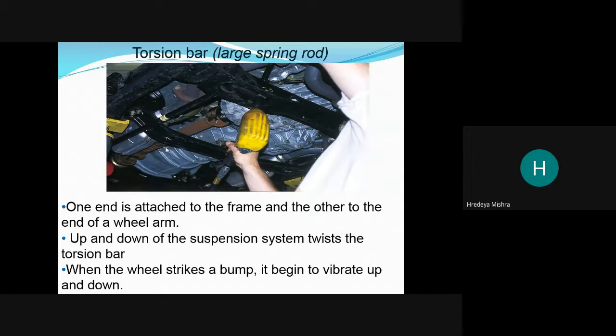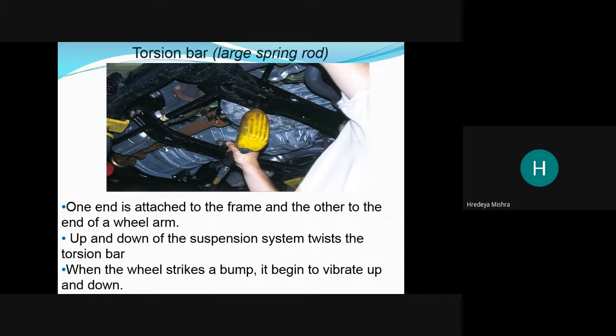The torsion bar resists the torsion effect produced during vehicle movement. One end is attached to the frame and the other to the wheel arm.